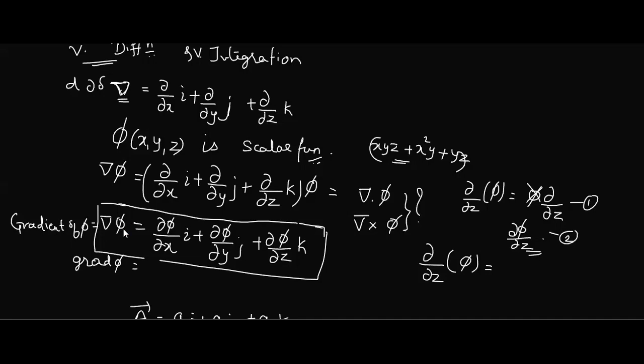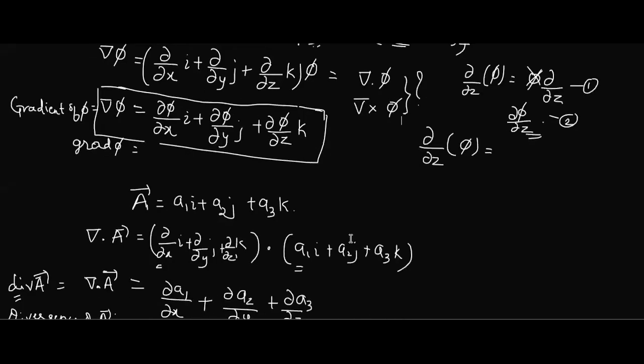Anybody has the answer? Yes or no? Ma'am, phi is a scalar. Phi is a scalar quantity. Very good, very good. Yes, this is what I was expecting. So when you have a scalar quantity, you don't have cross and dot product. You have a simple product. That's all. The question of dot and cross comes only when both are vector quantities. Okay? Good observation.